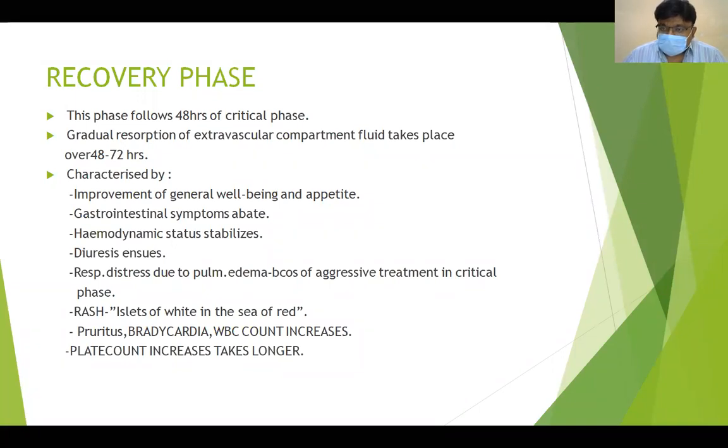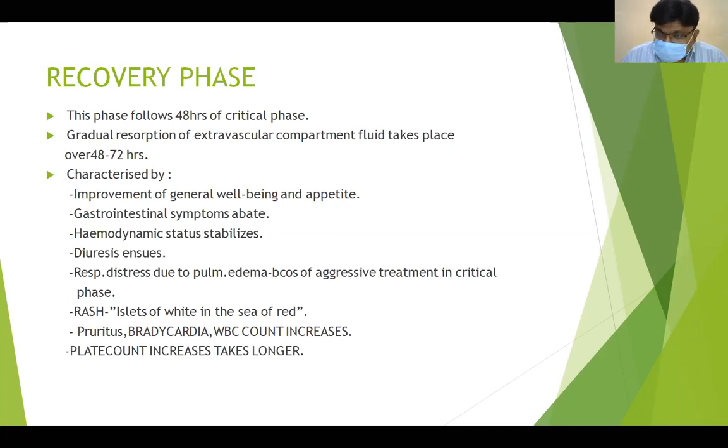Suppose there is any fluid overload, or you give fluid boluses more than required. Whatever fluid is leaking into the extravascular compartment will again come back to the intravascular compartment, and there may be a fluid overload. That may present as ascites, pleural effusions, facial puffiness. So the recovery phase is characterized by improvement of general well-being, and gastrointestinal symptoms may abate.